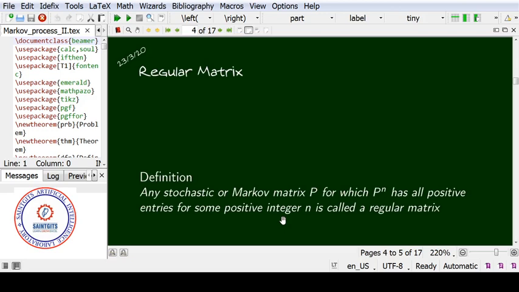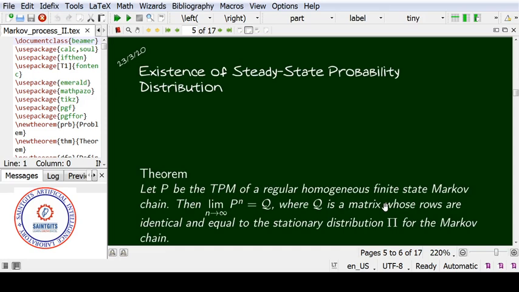Then we are going to discuss a simple concept, the regular matrix. Any stochastic or Markov matrix P for which P raised to n, the nth power of P, has all positive entries for some positive integer n, is called a regular matrix. If this n is equal to 3, it is called a 3-regular matrix. If n is equal to 10, it is called a 10-regular matrix.